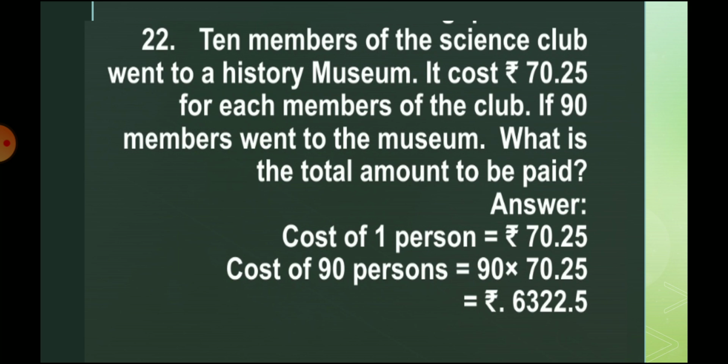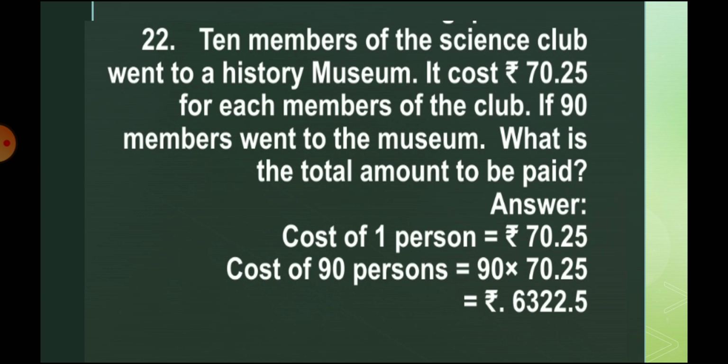Okay, so the cost of one person is 70.25. Now we are going to find the cost, the paid amount, of 90 members to enter the museum.